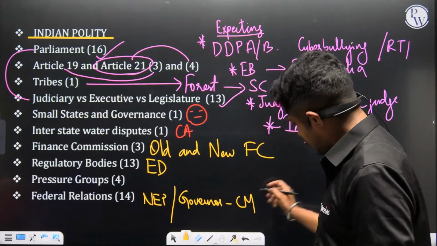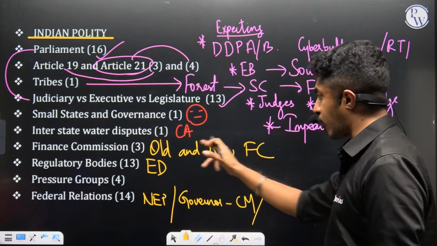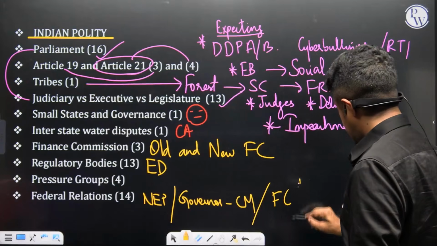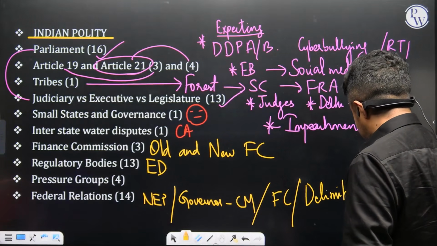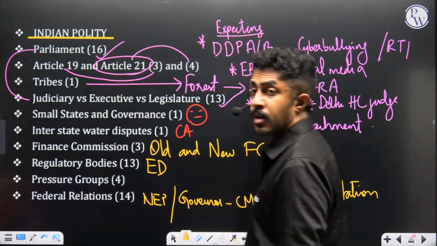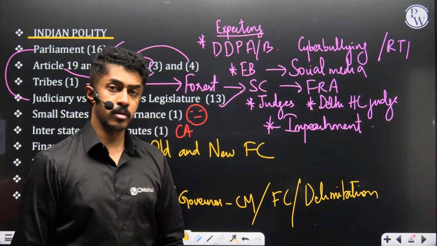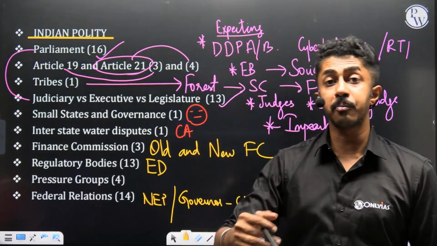And once again, let us go to the historical topics also, that is the Finance Commission's formula for financial devolution and how states will be affected by it. Delimitation exercise, how that will affect the prospects of federal relations. The entire gamut. Getting the point here? So you will have to prepare in this manner.